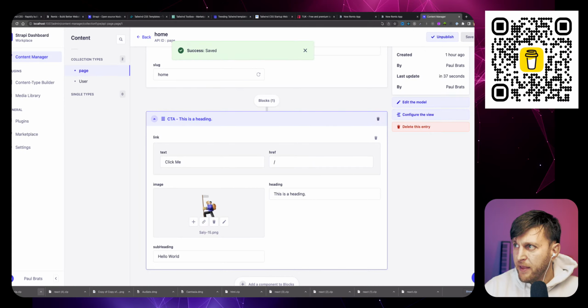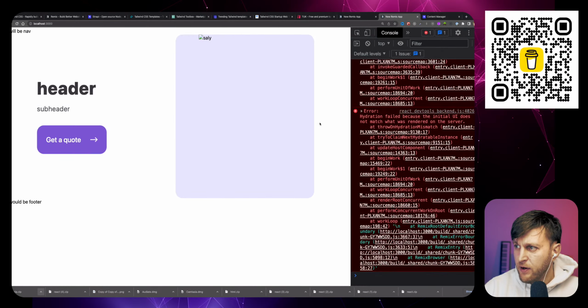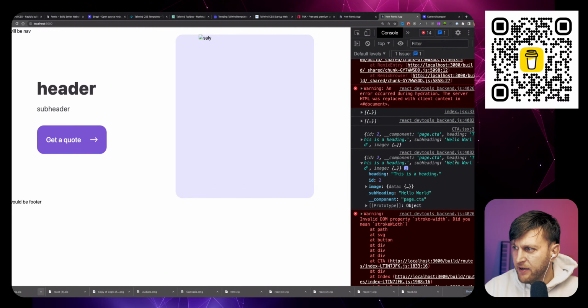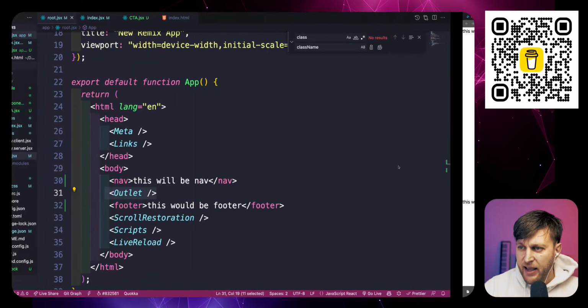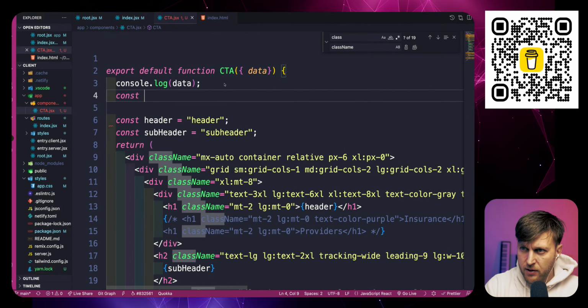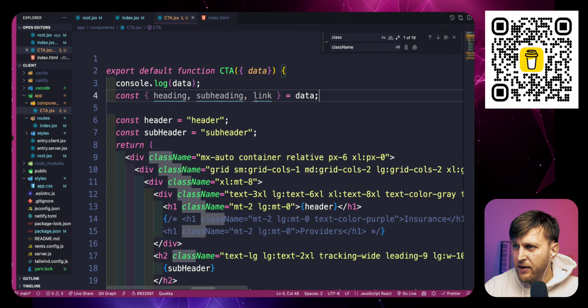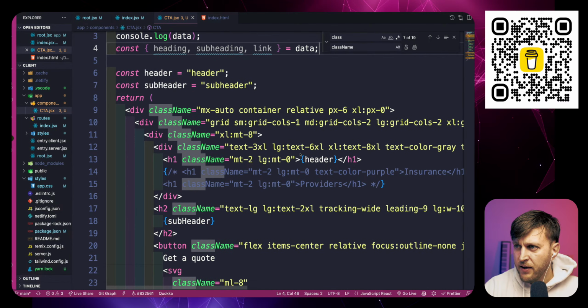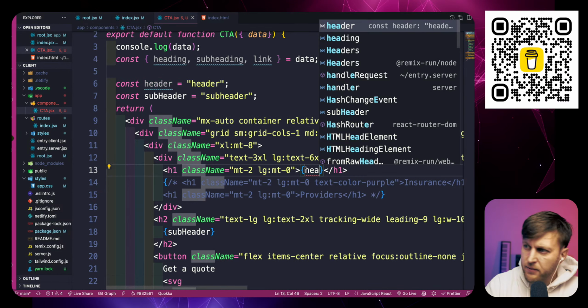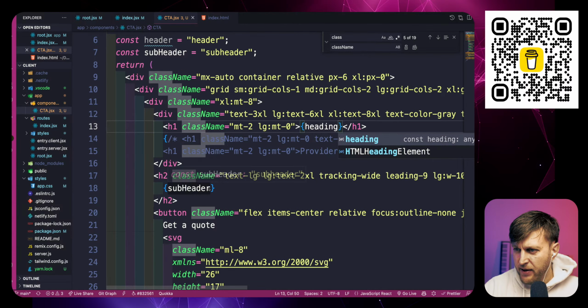That looks good. And now go back to our application, refresh. Let's take a look at our data that we're getting back. So now we're getting the heading, subheading. So let's now pass it to our component, CTA component. So we have our data. So const, we have heading, we have subheading, we have link. And so let's do here, we're gonna be our heading. And then let's pass our subheading.